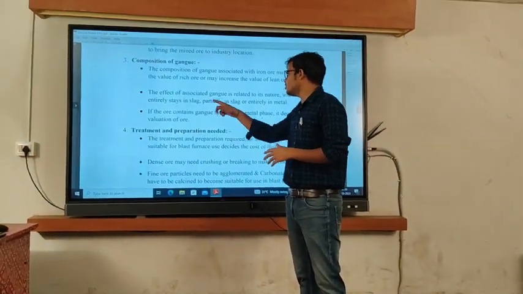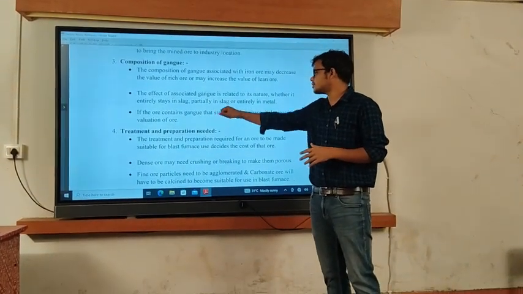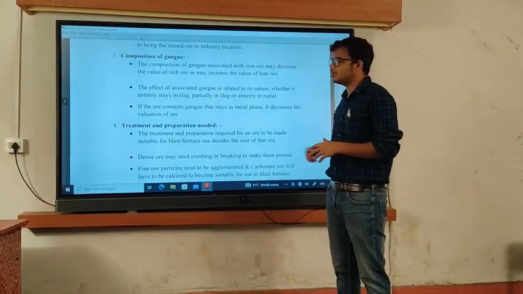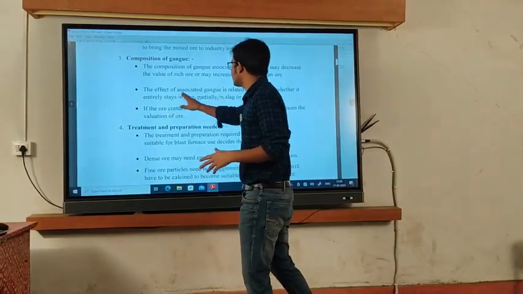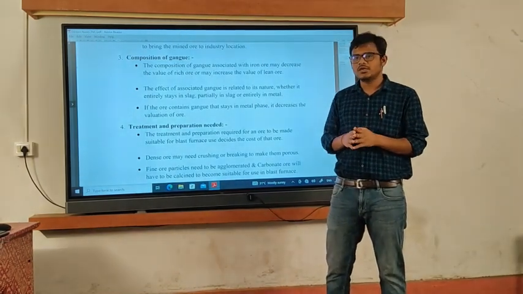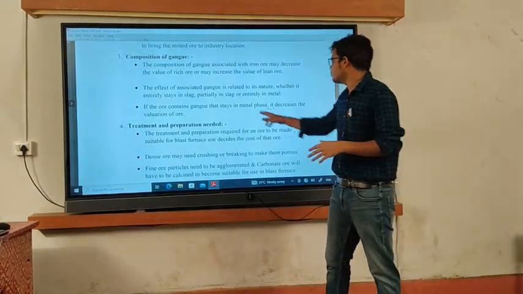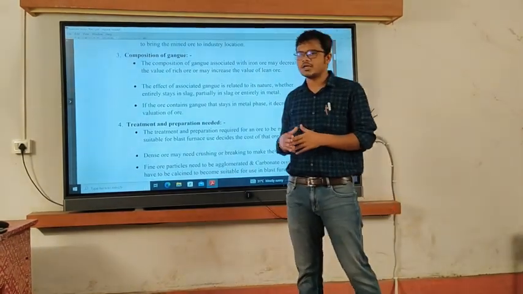So it is already written that the effect of associated gangue is related to its nature, whether it entirely stays in slag or partially or entirely in metal. If the gangue material stays completely in slag, that is good for us. That means it is easily removable. But if it is present in the metal, then that is difficult for us.